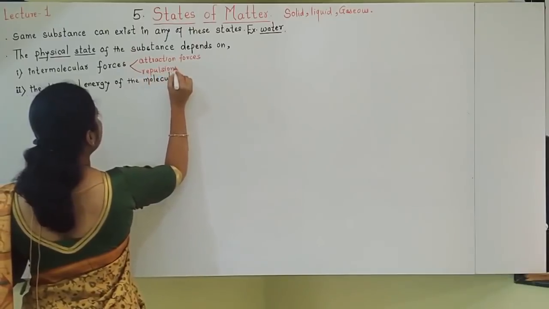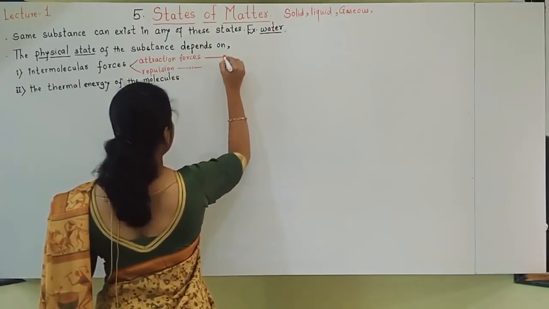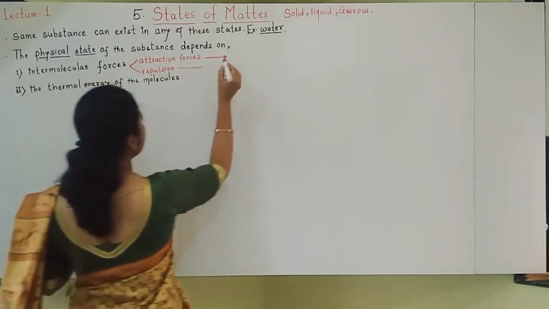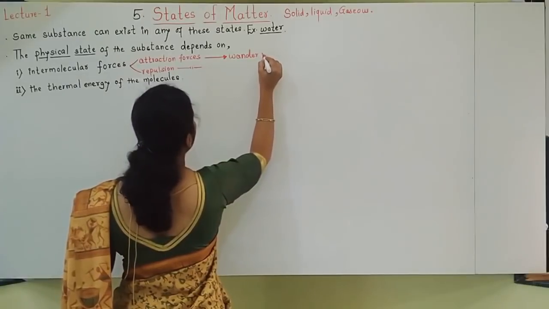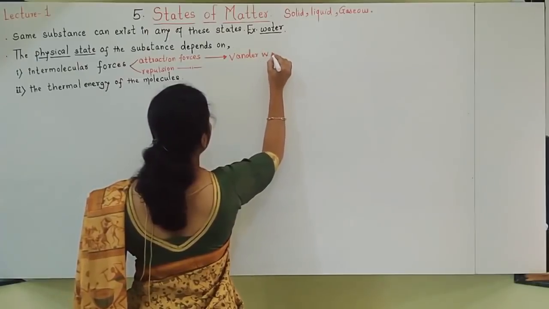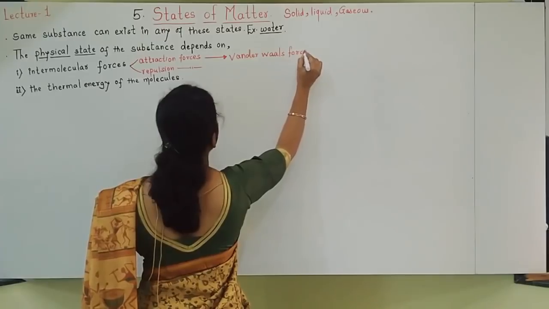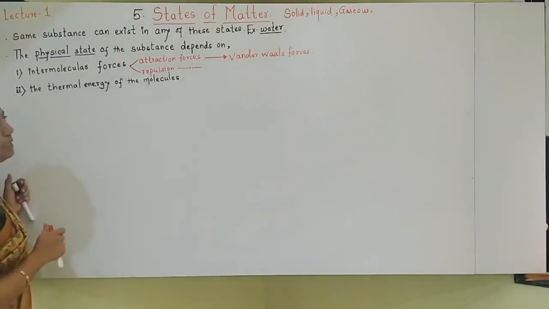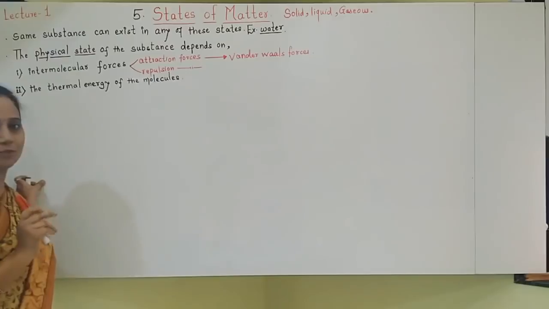Attraction forces we'll study here, and these attraction forces are called van der Waals forces. Intermolecular forces can be attractive or repulsive forces. Out of that, attractive forces are called van der Waals forces.